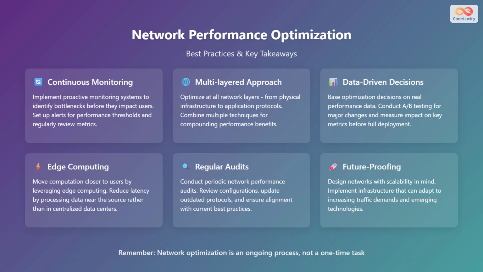Here are key takeaways for network performance optimization. First is continuous monitoring. You should implement proactive monitoring systems to identify bottlenecks before they impact users. Set up alerts for performance thresholds and regularly review metrics. Use a multi-layered approach, where you can optimize at all network layers, from physical infrastructure to application protocols. Combine multiple techniques for compounding performance benefits.